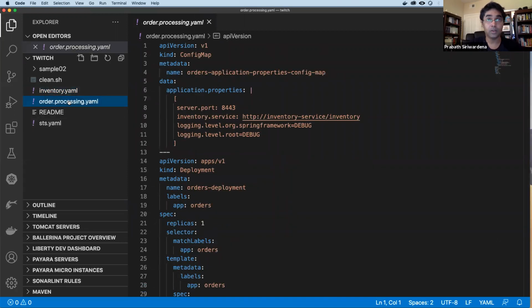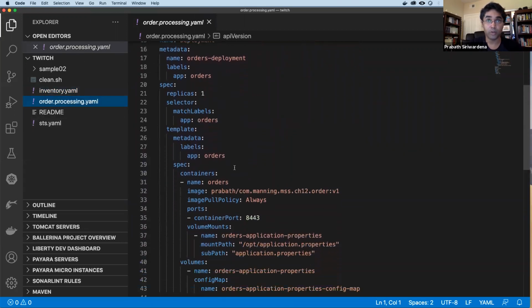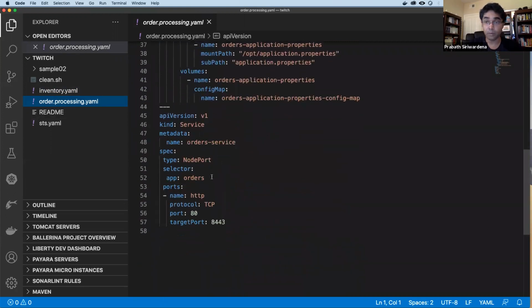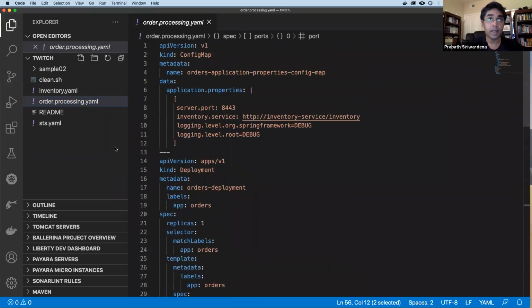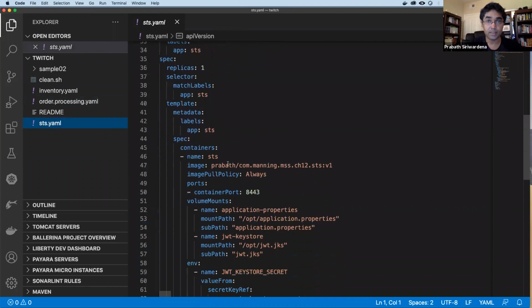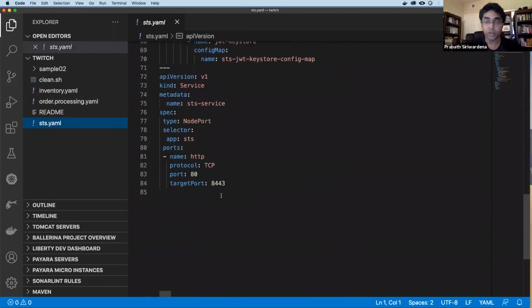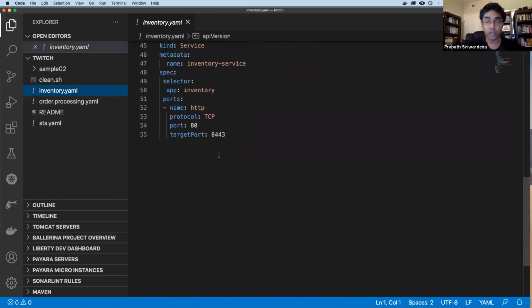And then the order processing microservice. This is the deployment of the order processing microservice. Here, once again, I'm using the node port type because I need to get a token from the security token service from my curl command client, and then use that token to access the order processing microservice from outside the Kubernetes cluster. So there also I'm using the node port type. This service is exposed through port 80, and STS is also exposed through port 80. These are not secured; they are simply using HTTP. And the inventory microservice is also exposed through port 80.